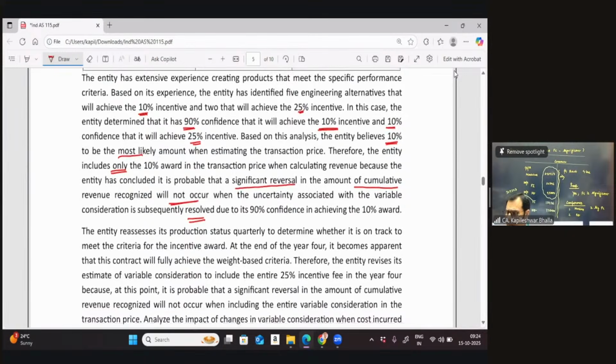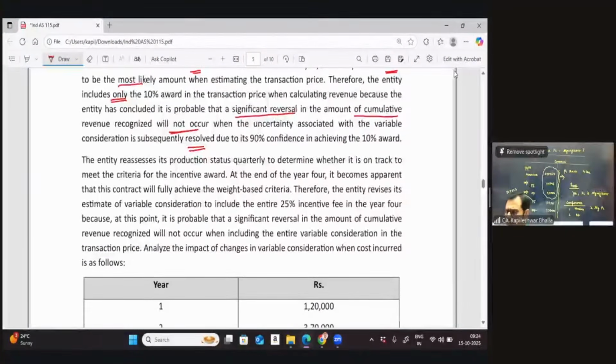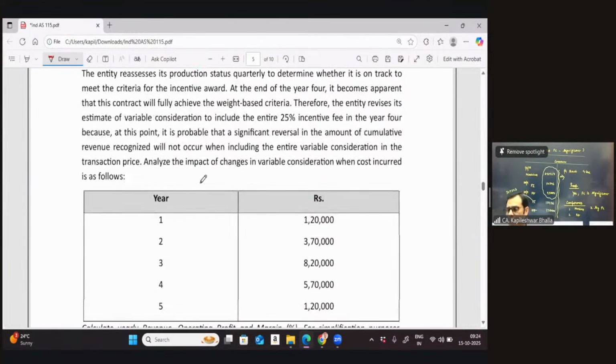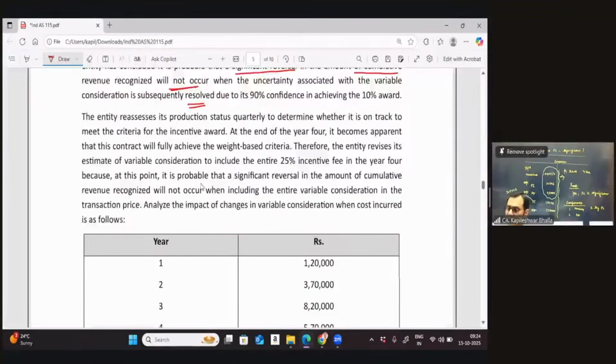Then he says further, so far he's just been hinting upon the fact that you need to take a revenue, the variable consideration, based on a 10% incentive. Then he says the entity reassesses the production status quarterly to determine whether it is on track to meet the criteria for the incentive award.